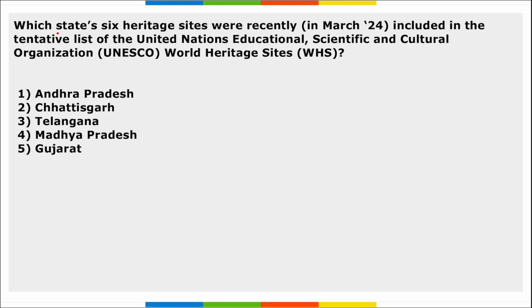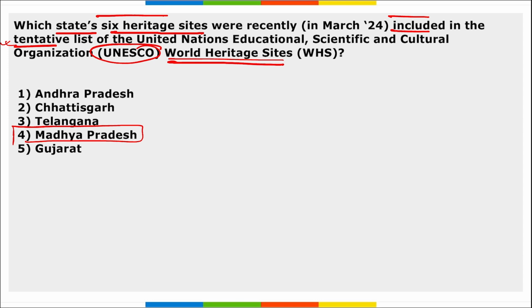Next is which state's 6 heritage sites were recently included in the tentative list of the UNESCO World Heritage Sites? So it is of Madhya Pradesh. So Madhya Pradesh state's 6 heritage sites were recently included in the tentative list of UNESCO World Heritage Sites list. Right, and as of 21st March 2024, India has a total of 51 sites in UNESCO's tentative list of heritage